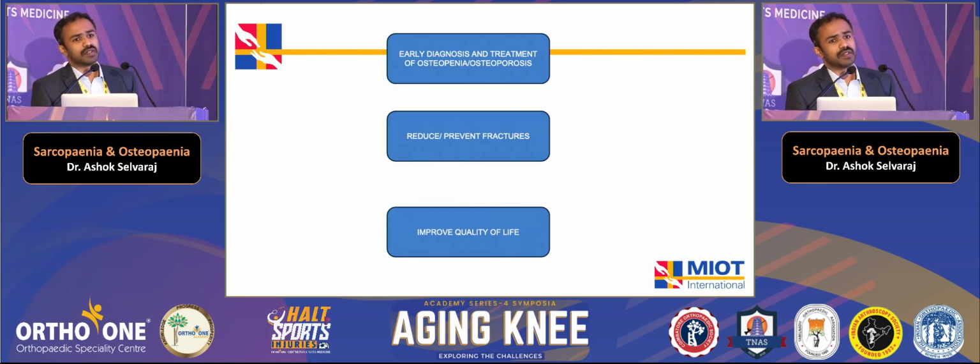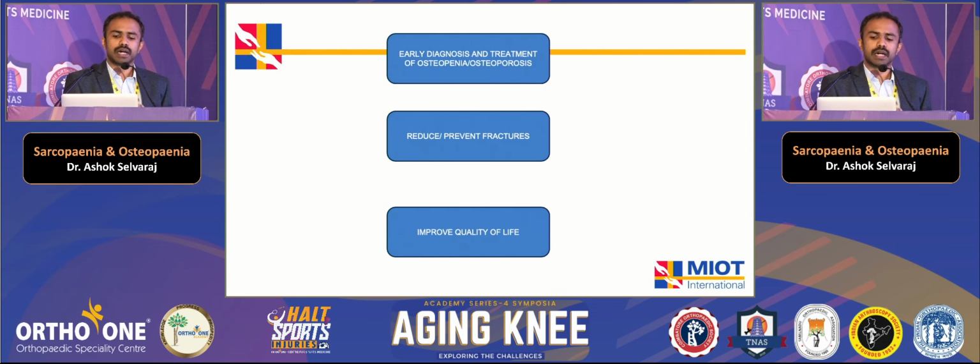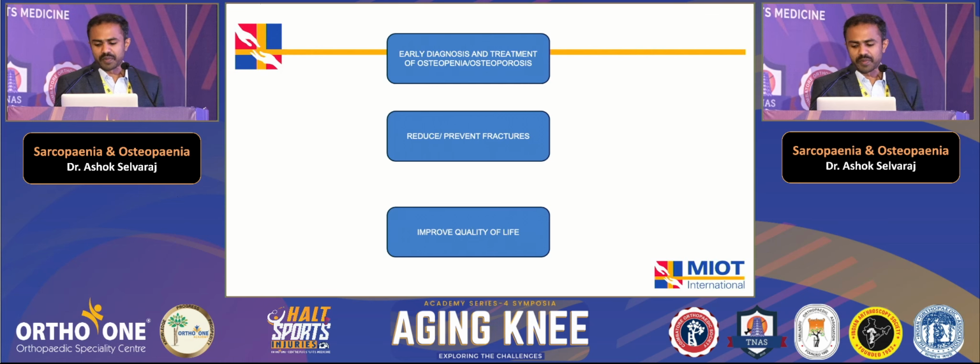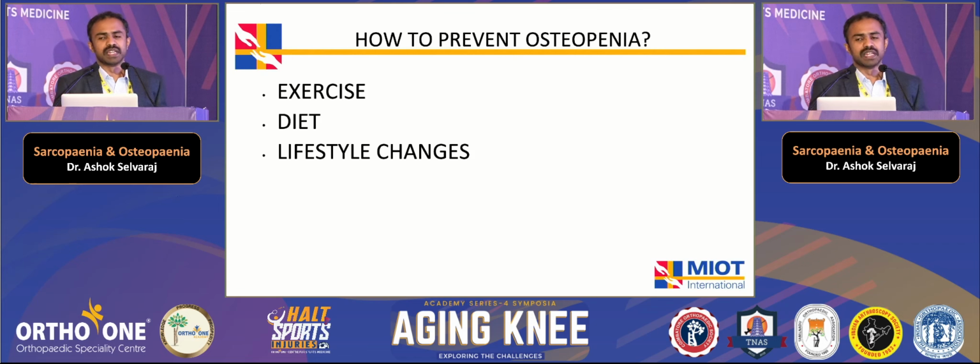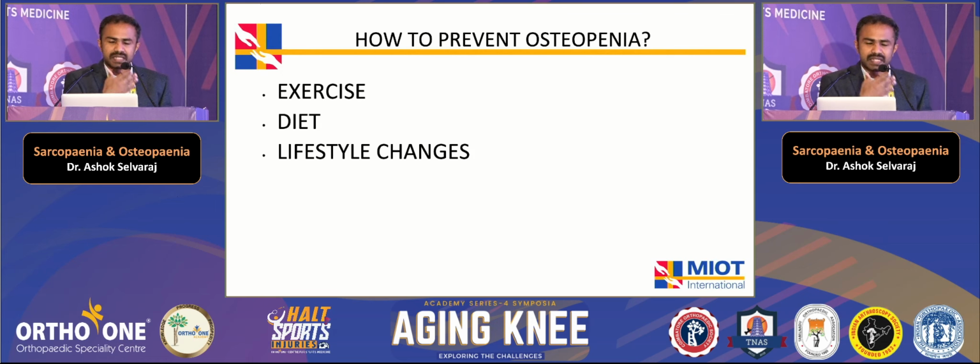So why is it important? When we diagnose osteoporosis or osteopenia early, we can reduce or prevent fragility fractures in the vertebra and hip, so that it can improve the quality of life of the patients. Especially post-menopausal women are more prone to osteopenia and eventually osteoporosis. So we have to identify the people in the risk group and prevent it by asking them to do exercise. The best exercise is to go for a walk of 3 to 5 miles a day, have a healthy diet which includes calcium and vitamin D, and also make lifestyle changes.